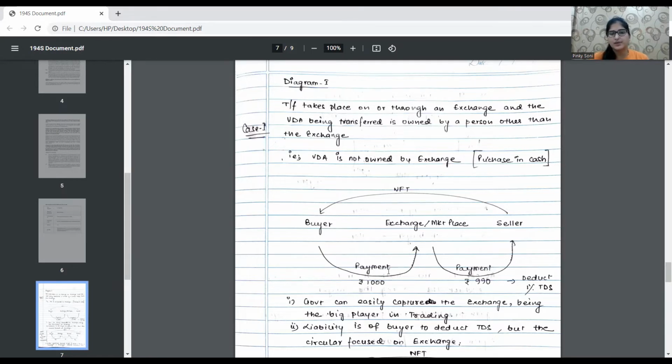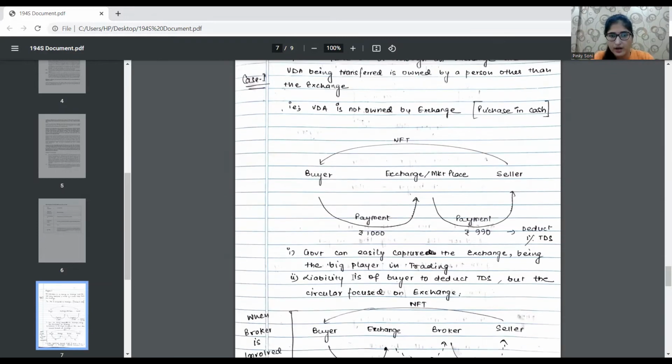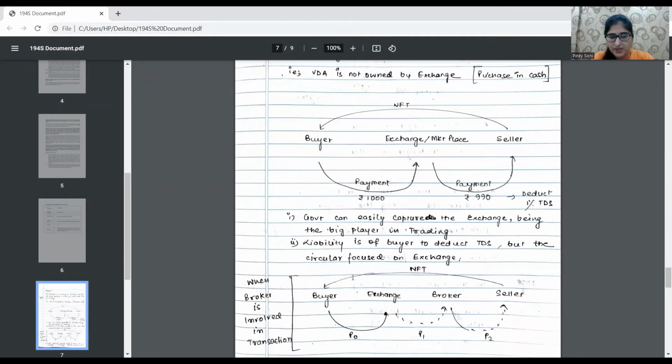So it is the exchange's responsibility to deduct 1% TDS. Basically, it is the responsibility of the buyer, but since small buyers are involved, it is not possible for them to comply with all the TDS compliances at that point of time. So the exchange has been given the responsibility to deduct TDS and pay to the seller. The government can easily capture the exchange, being the big player in trading. The liability is of the buyer to deduct TDS, but the circular focused on the exchange.